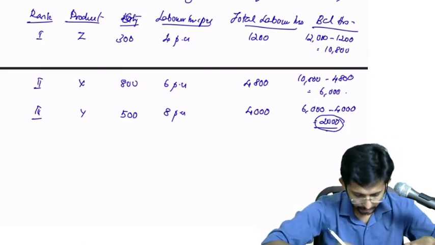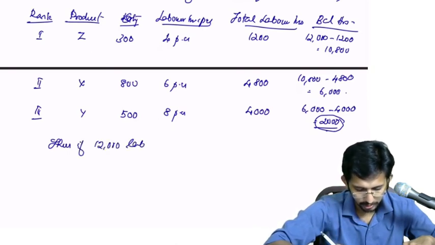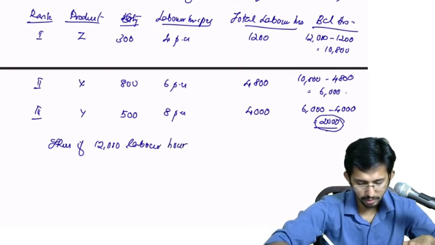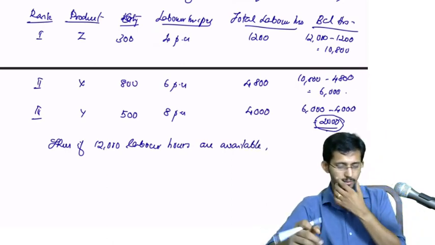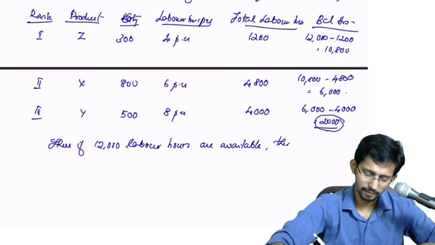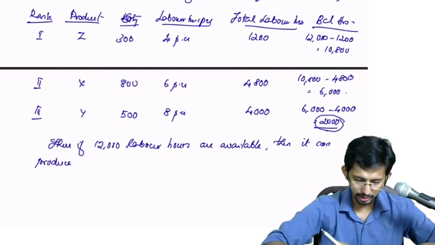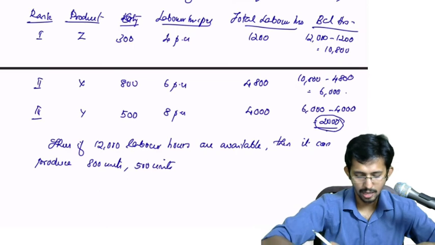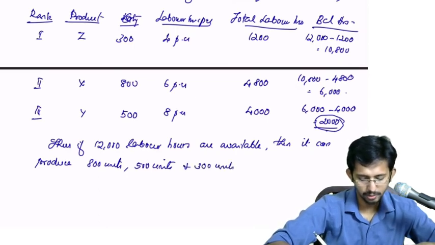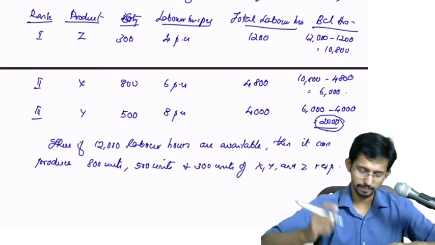Okay. So you can write thus: if 12,000 labor hours are available, then it can produce 800 units, 500 units and 300 units of X, Y and Z respectively.